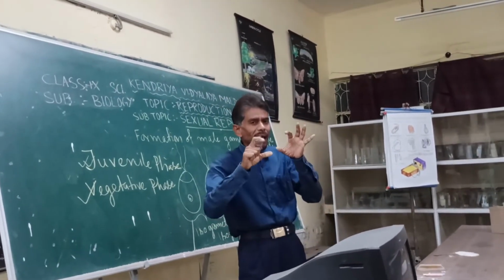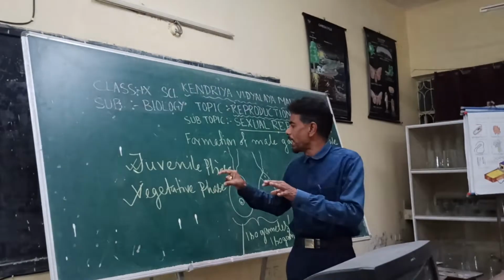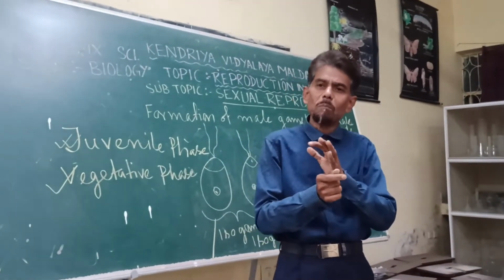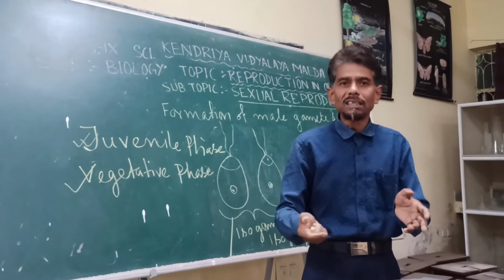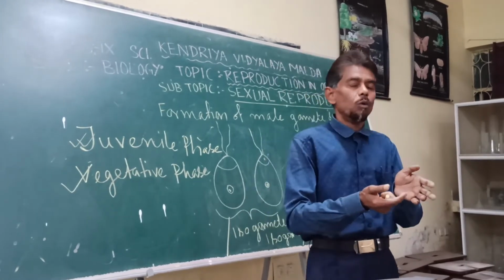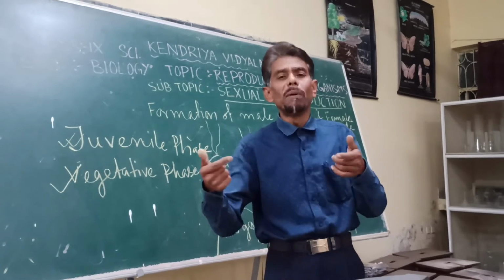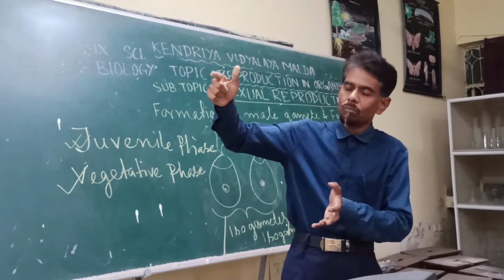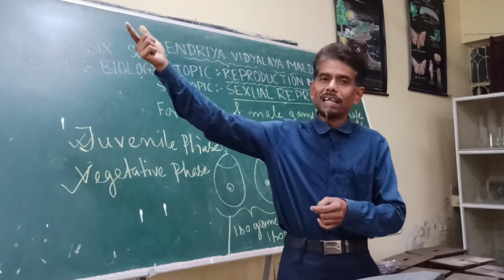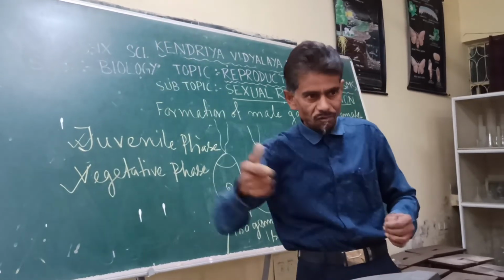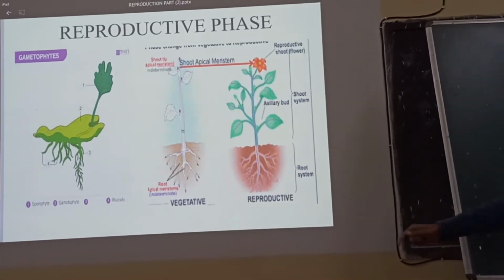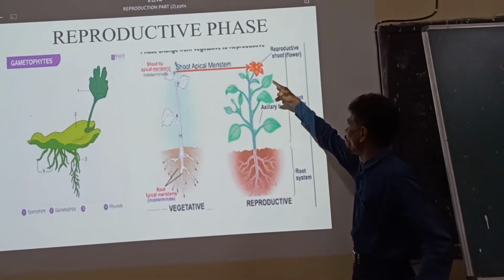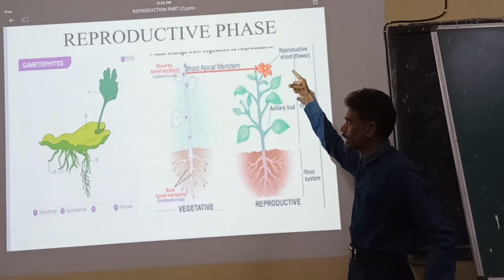Now, this distinction of juvenile and reproductive phase can sometimes be markedly seen. Say for example, in case of paddy or wheat, annual plants or even biennial plants, there is a clear-cut division. After certain growth, then only they will attain flowering. So flowering is the reproductive phase. I will show you the clipping here. See here, the plants are matured and now it is getting flower. That means it has already attained the reproductive phase.